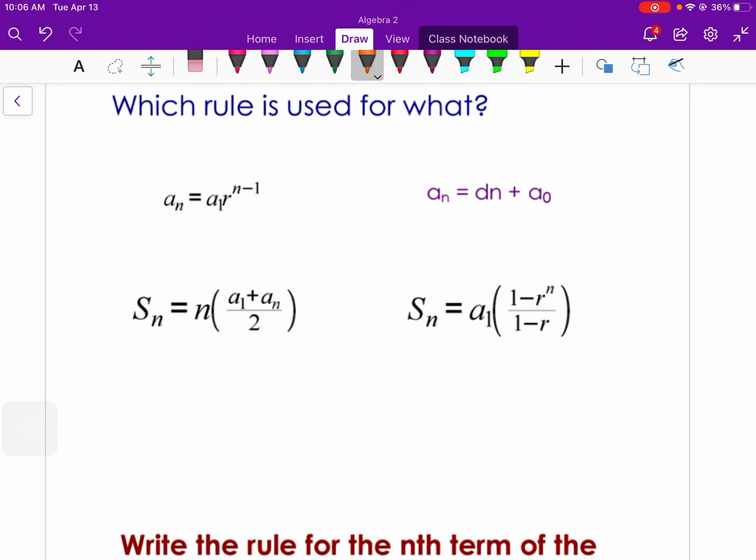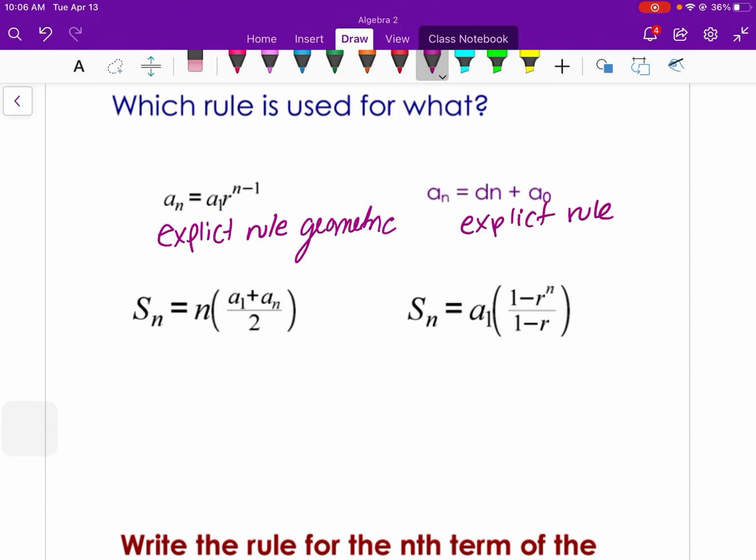Okay, just a quick refresher on which rule is used for what. These will be at the top of your quiz and your test, and you need to know which is which. So this one is an explicit rule for geometric: a sub 1 times r to the n minus 1. This one is the explicit rule for arithmetic: a sub n equals dn plus a sub 0.